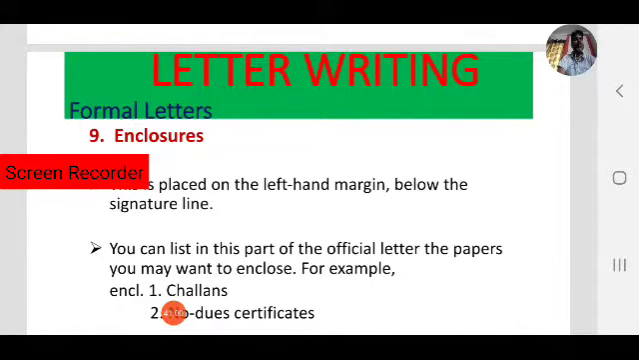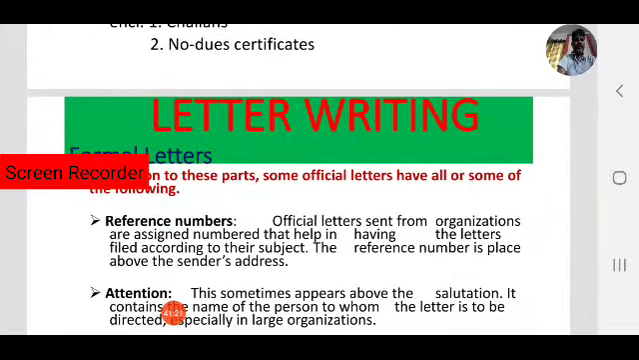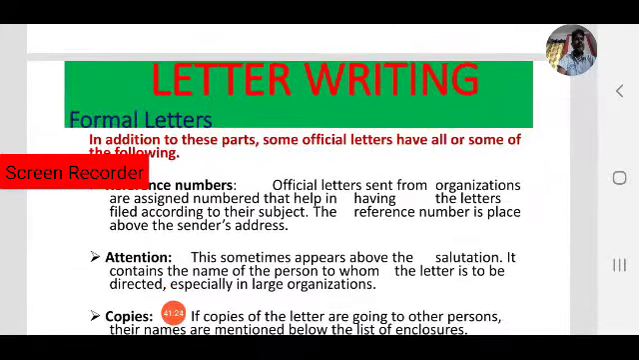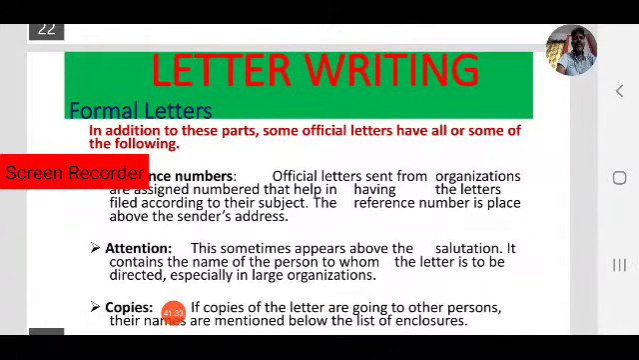Okay, how many parts have we discussed in a formal letter? Nine parts. Sender's address, date, inside address, salutation, subject, body of the letter, complimentary clause, signature and enclosures. Sometimes you have to write more parts based on the context. Let us see. Some official letters have all or some of the following.